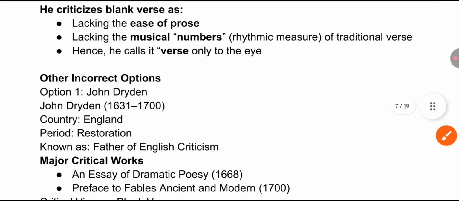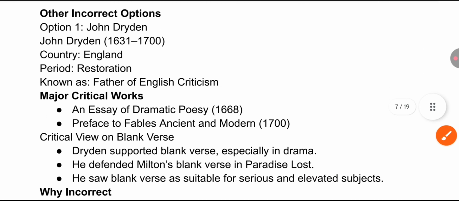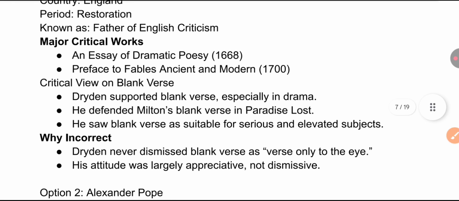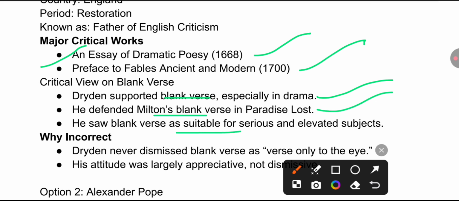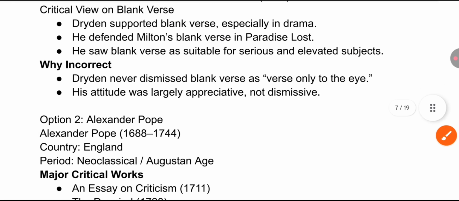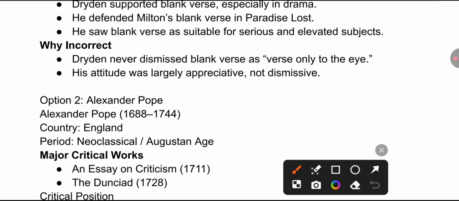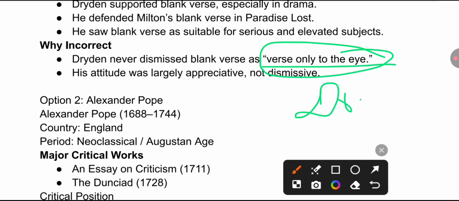Okay. Among the remaining options, John Dryden is related to the Restoration period, the father of English criticism, with important works An Essay of Dramatic Poesy, 1668, and Preface to Fables, Ancient and Modern, 1700. He did not criticize blank verse; his view was different from Dr. Johnson's. Dryden supported blank verse, especially in drama. He defended Milton's blank verse in Paradise Lost, and he saw blank verse as suitable for serious and elevated subjects. So this type of question you must practice. Dryden never dismissed blank verse as verse only to the eye. If you find this line, it must go to Dr. Johnson.